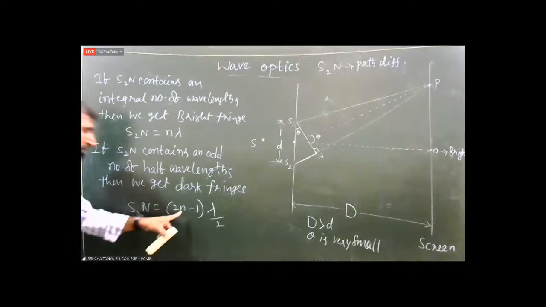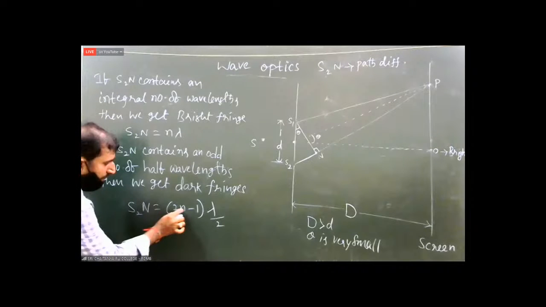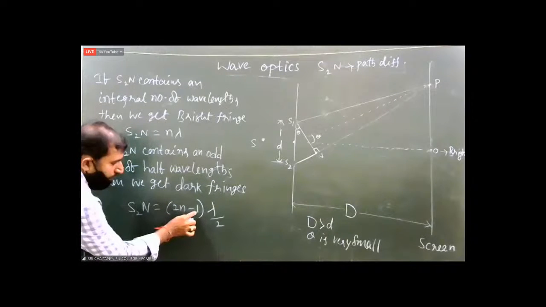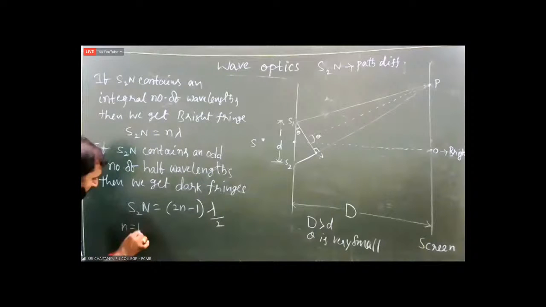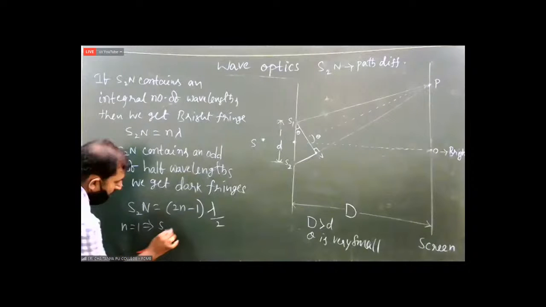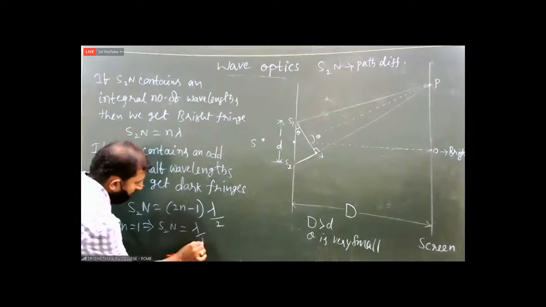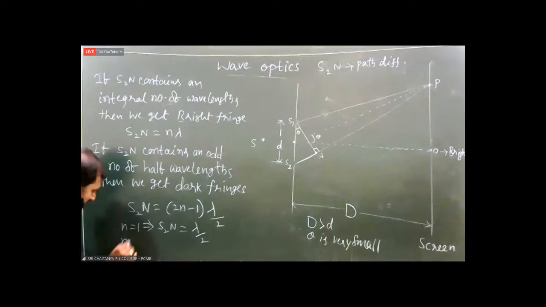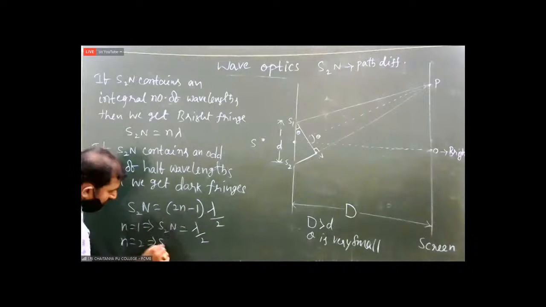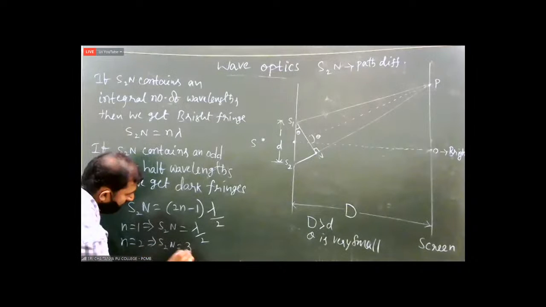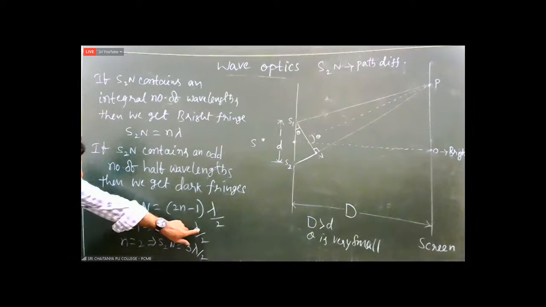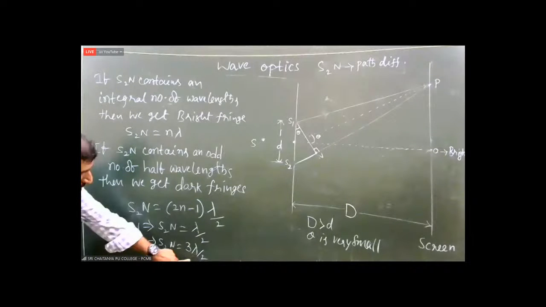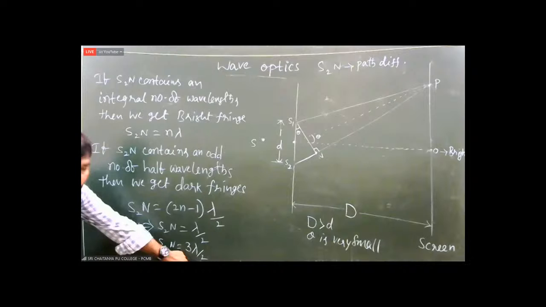Put n is equal to 1. Then what you will get? 2 into 1, 2, 2 minus 1, 1, 1 into lambda by 2, lambda by 2. When n is equal to 1, S2N is lambda by 2. Put n is equal to 2: 2 into 2, 4, 4 minus 1, 3. Then S2N is 3 lambda by 2. Put n is equal to 3: 5 lambda by 2. See, 1 into lambda by 2, 3 into lambda by 2, 5 into lambda by 2. Next, 7 into lambda by 2.